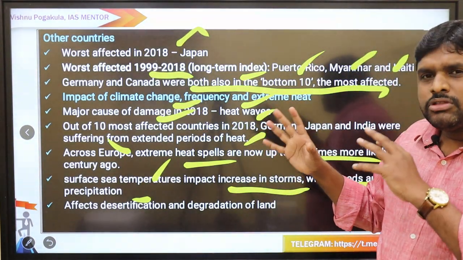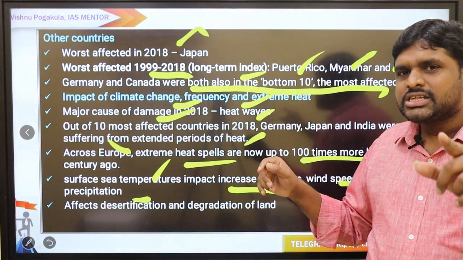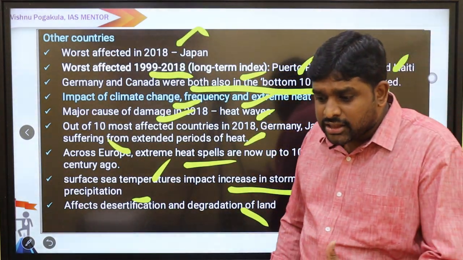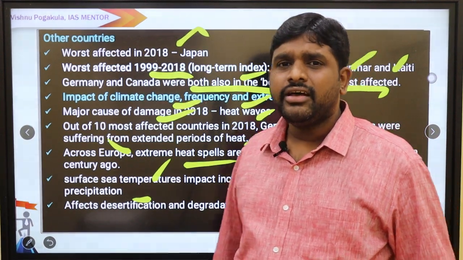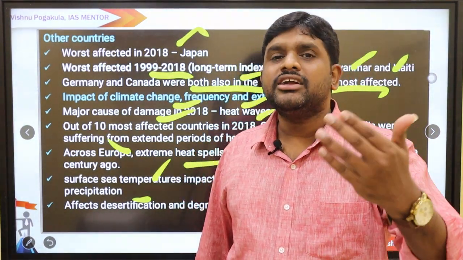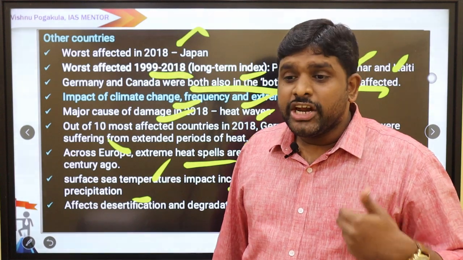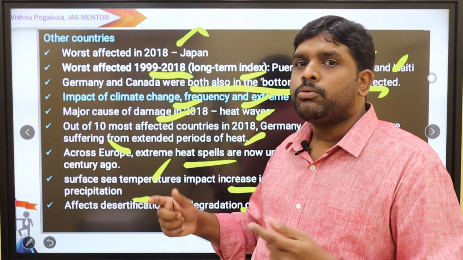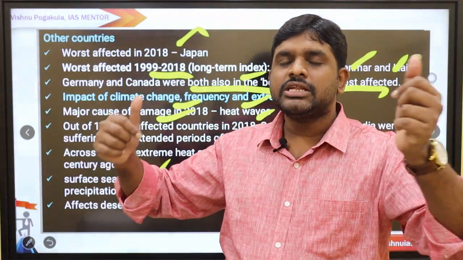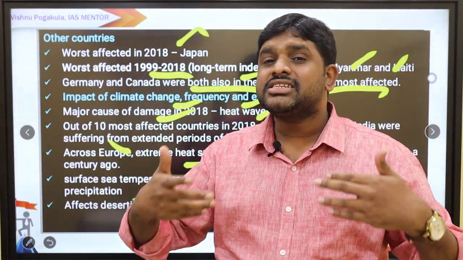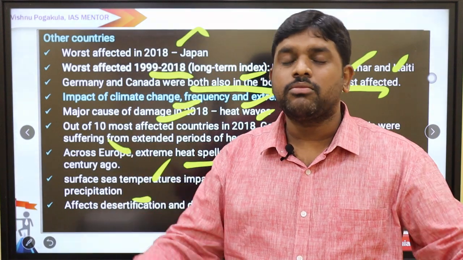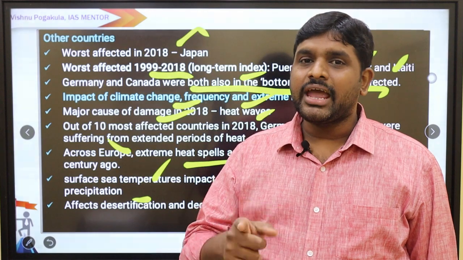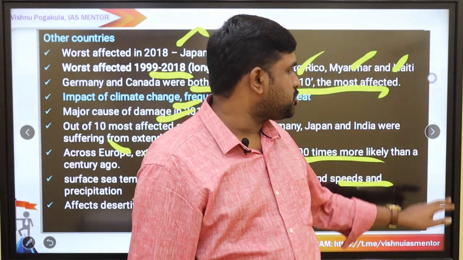From the exam point of view, the most important thing is that this report is given by Germanwatch. Desertification, degradation of the land: the fertile lands are becoming degraded, becoming deserts. So we need to protect our soils and our lands. When we read such reports and empower the governments with respect to them, we can make some transformations and reforms. Global Climate Risk Index by Germanwatch.